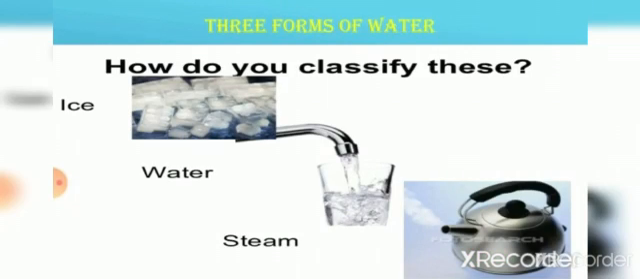So in case of water, ice is the solid form, water is the liquid form, and water when heated, the vapor coming out, or the steam coming out, is the gas form.